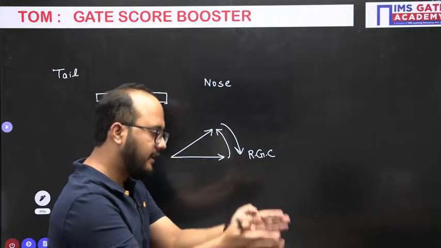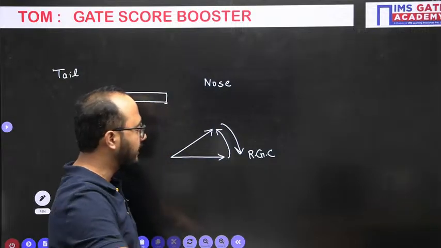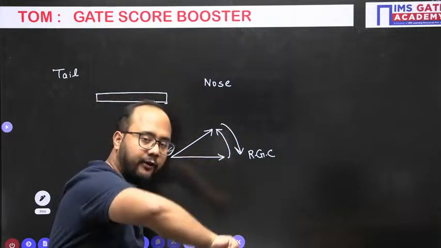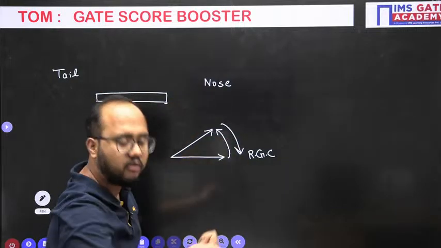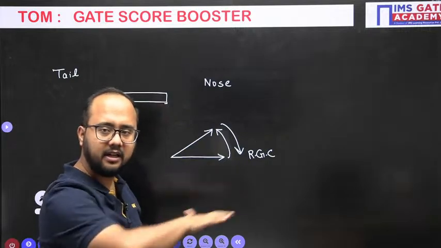Plane takes the left turn. So that left or right is happening in a horizontal plane. Okay, the RGC is pointing towards like this. Now it is not vertically downward. Actually it is in a horizontal plane, because all this steering right and left is happening in a horizontal plane.